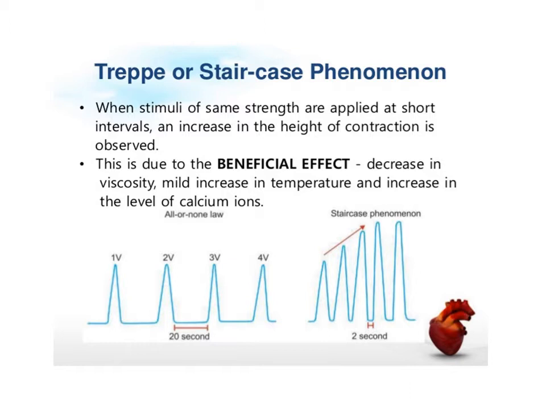Therefore, when the second stimulus falls in the relaxation period or immediately after the relaxation period of the first one, some amount of calcium is still left in the sarcoplasm due to incomplete relaxation, and this increases the calcium concentration for the second stimulus as it adds to the calcium that has been left in the sarcoplasm from the first stimulus. Therefore, height of contraction increases with the second stimulus. The increase in temperature and decrease in the viscosity of the muscle by the first contraction also contributes to the beneficial effect.